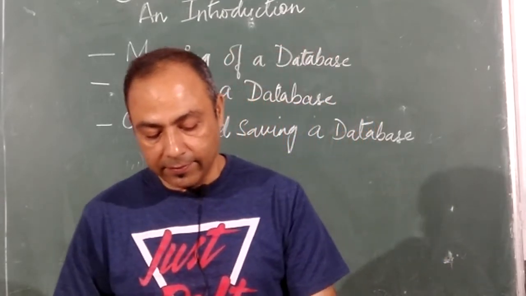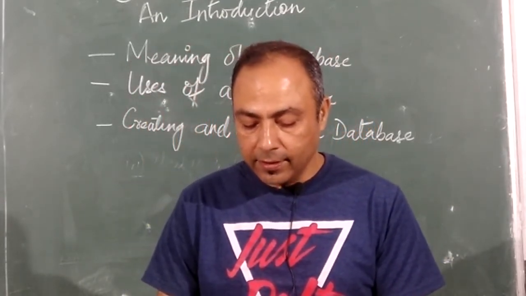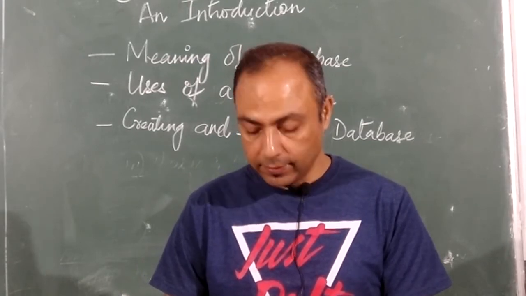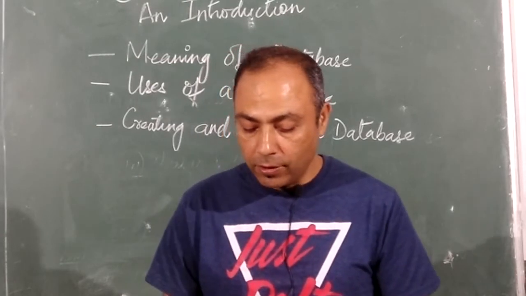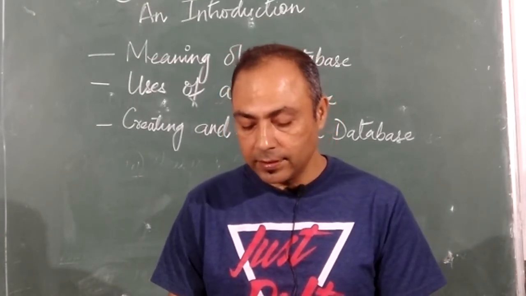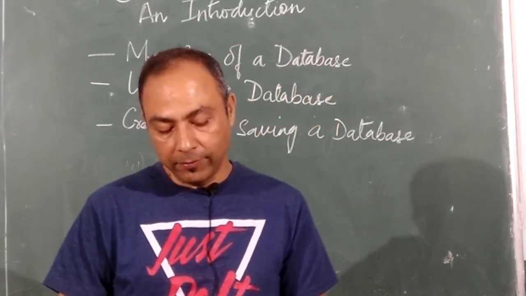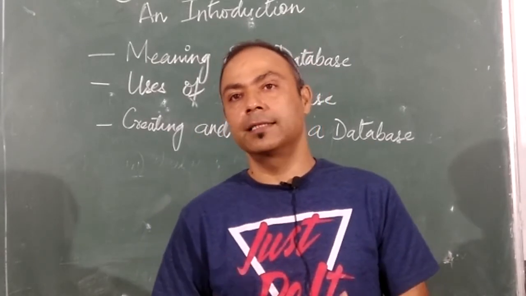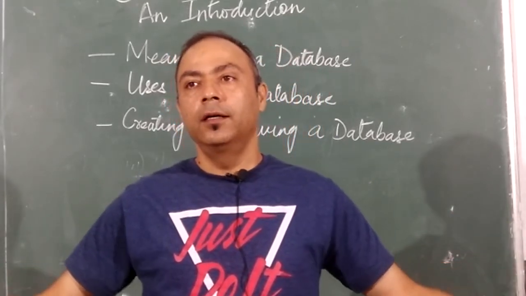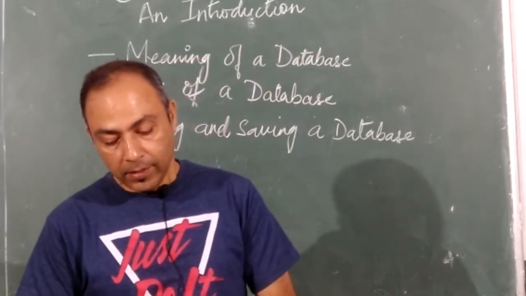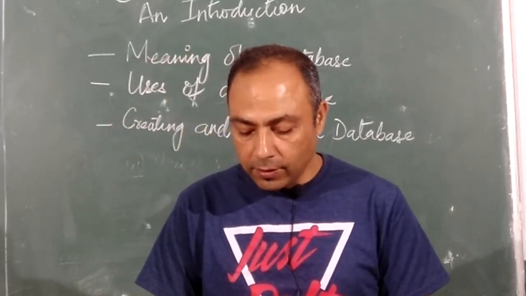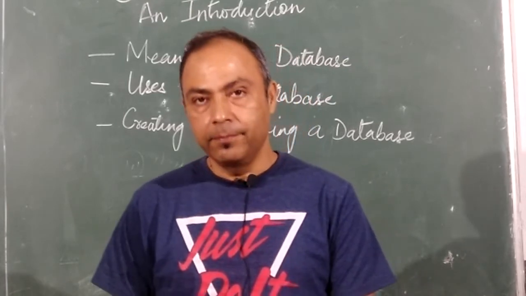There are different data types. Text: you can enter text and numbers in the field. Memo: you can type text and numbers up to 65,535 characters. So memo is also a text type, but it can hold a bigger amount of information, which cannot be done under the text data type.